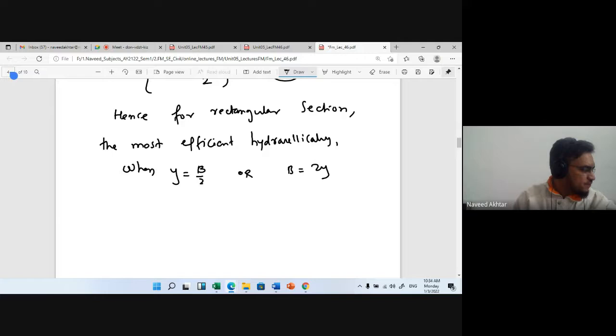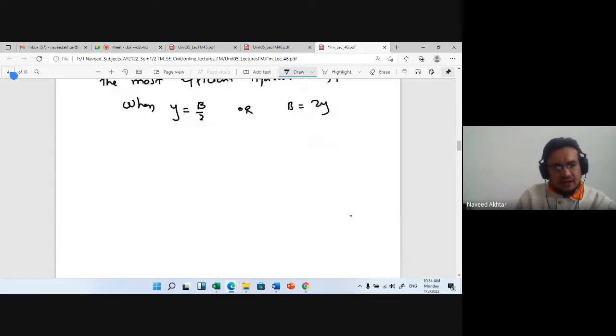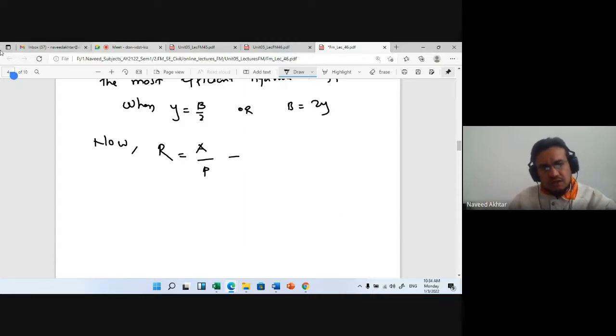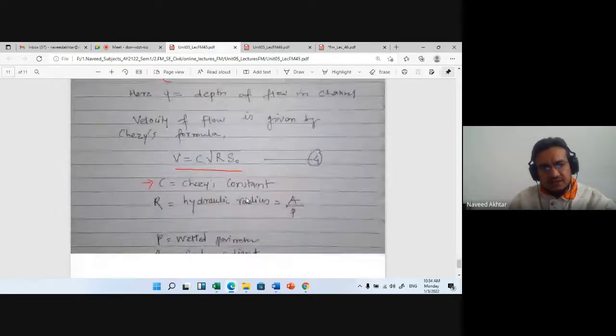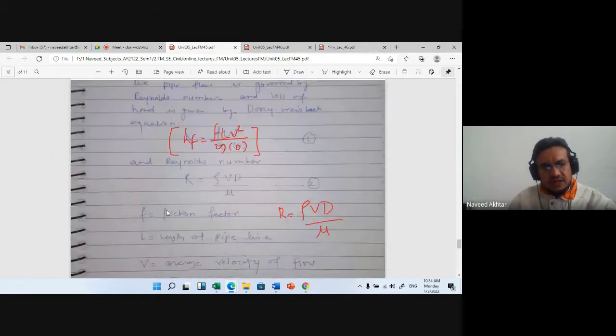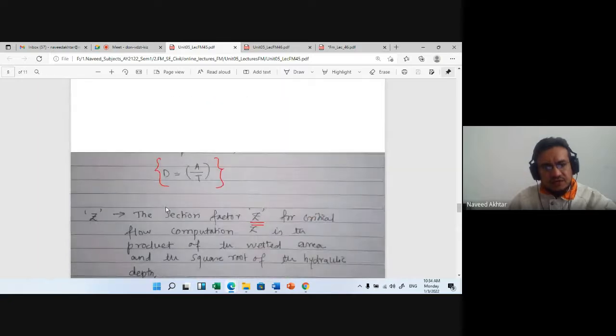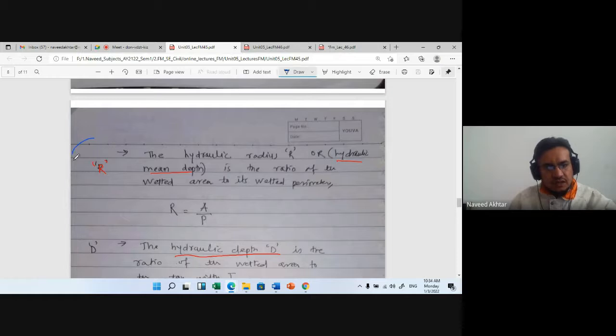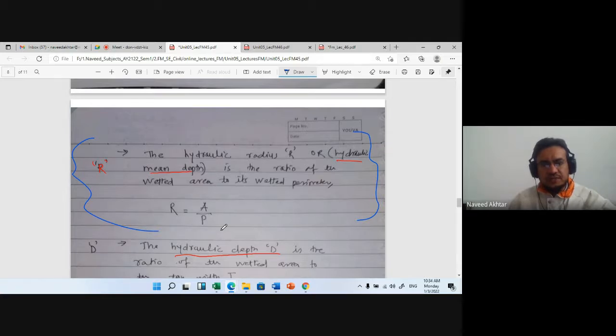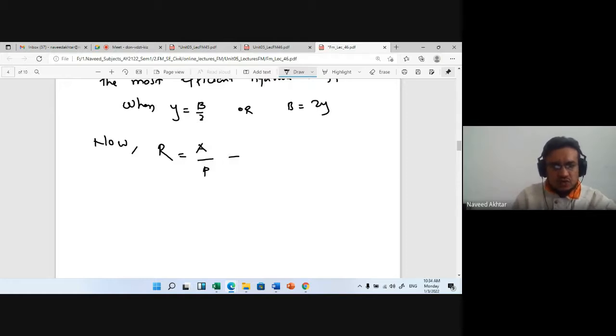Now we know that the hydraulic mean depth R is equal to A upon P. This formula we have already seen in the previous lecture. In the previous lecture we have seen many formulas, and these terms as well. Hydraulic mean depth R is equal to the ratio of the wetted area to the wetted perimeter, R is equal to A upon P. Here A is the wetted area and P is the wetted perimeter.